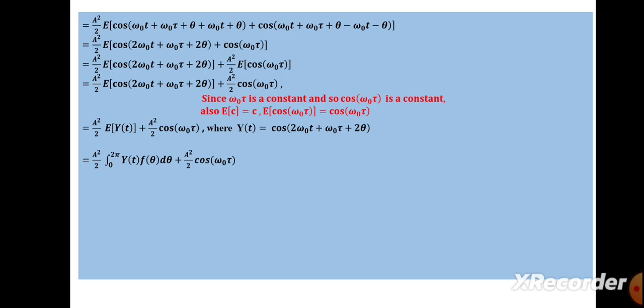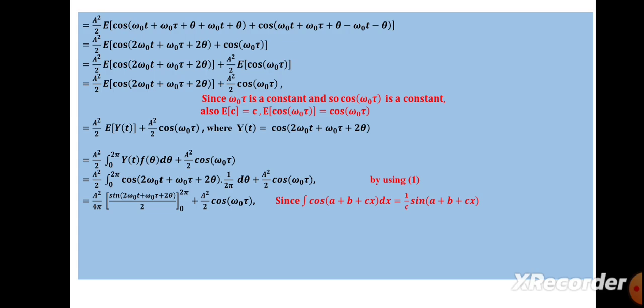So A square by 2 integral 0 to 2 pi y of t f of theta d theta plus the second term A square by 2 cos(omega naught tau). So substituting y of t here, A square by 2 integral 0 to 2 pi cos(2 omega naught t plus omega naught tau plus 2 theta) into f of theta, which is nothing but 1 by 2 pi from equation number 1, into d theta, plus A square by 2 cos(omega naught tau).